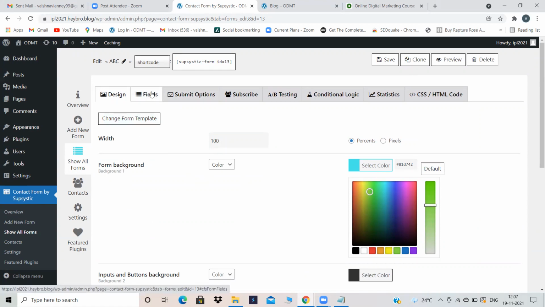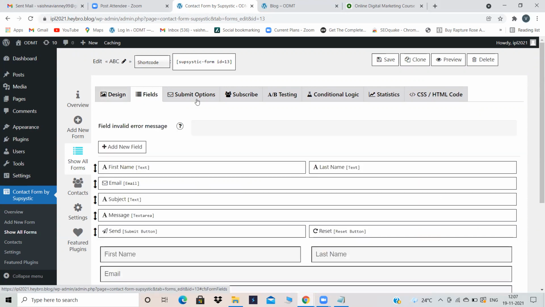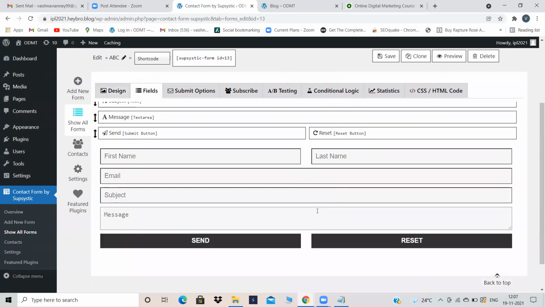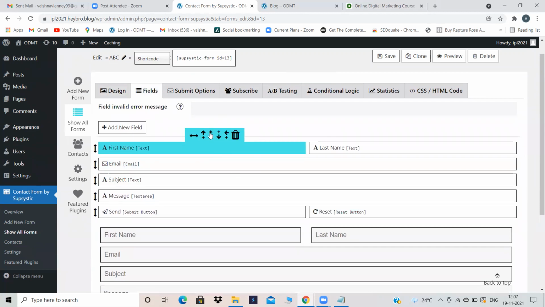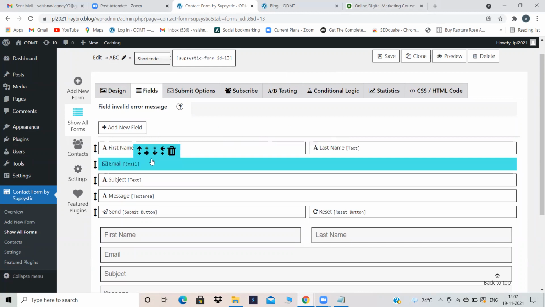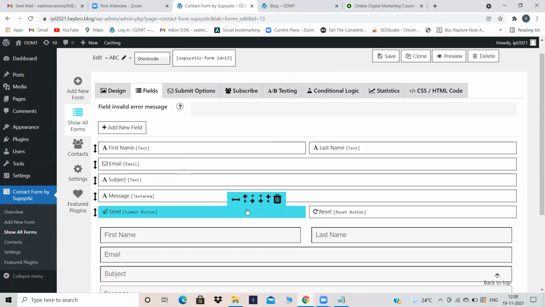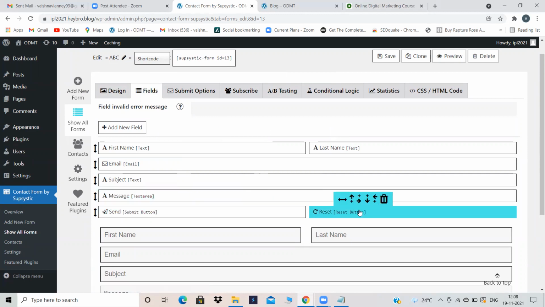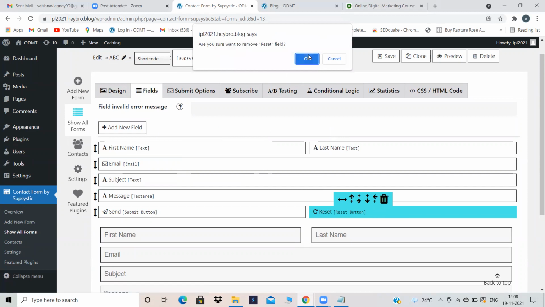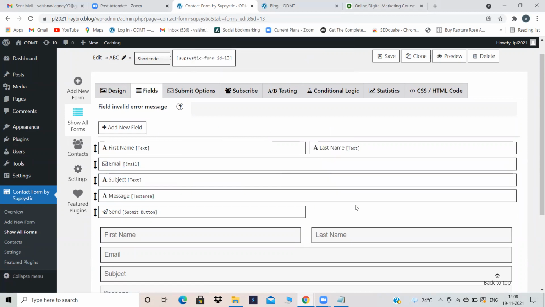Now go into the fields option. Fields option. This is the preview. Here you need to do the changes of your contact form. Now name is there, first name is there, last name is there, email, subject, message, send, reset. Why should I keep reset button over here? I don't want any reset button over here. Send button is enough for my users. I don't want reset button. At that time, I have to just put the cursor on reset and I need to delete that reset option. Okay, I have deleted reset option because I don't want reset option.